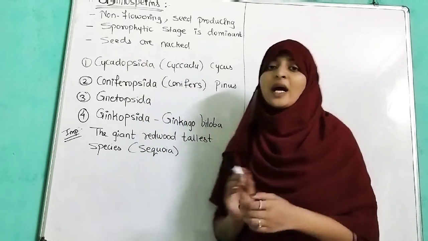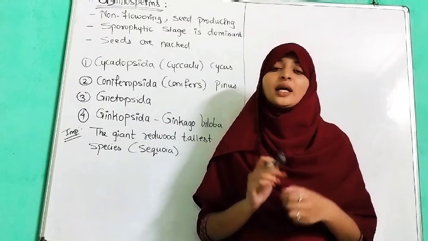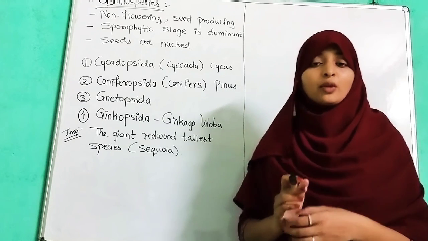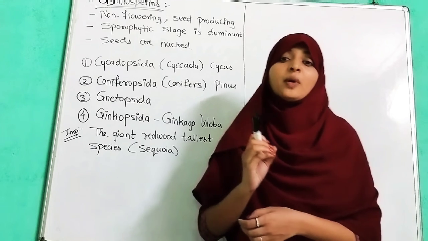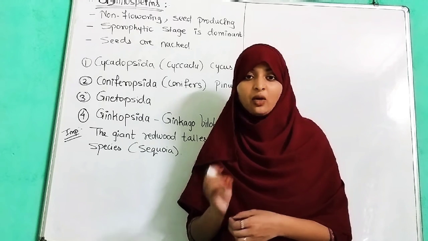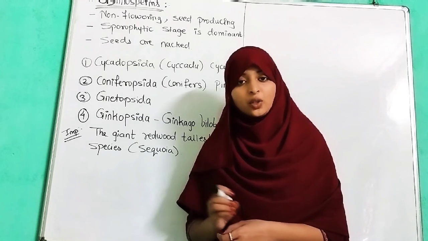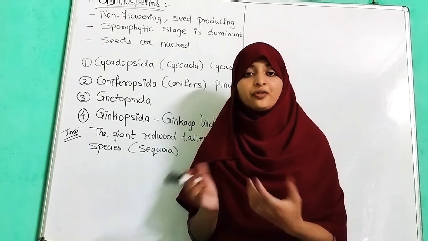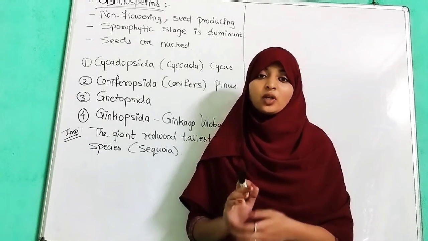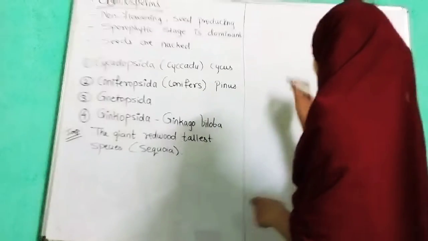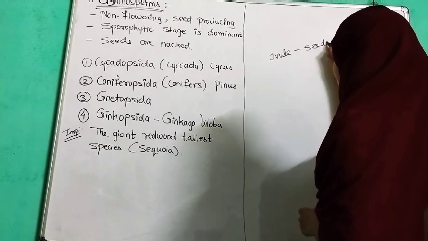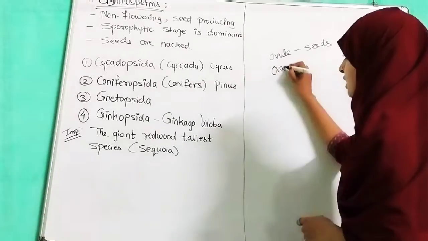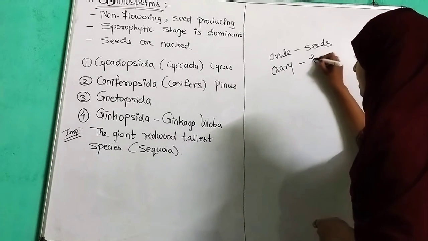Seeds are naked. As we have told, in normal angiosperm plants, the ovule gets converted into seed, and the ovary gets converted into fruit. From ovule seeds are produced and from ovary fruit is produced.